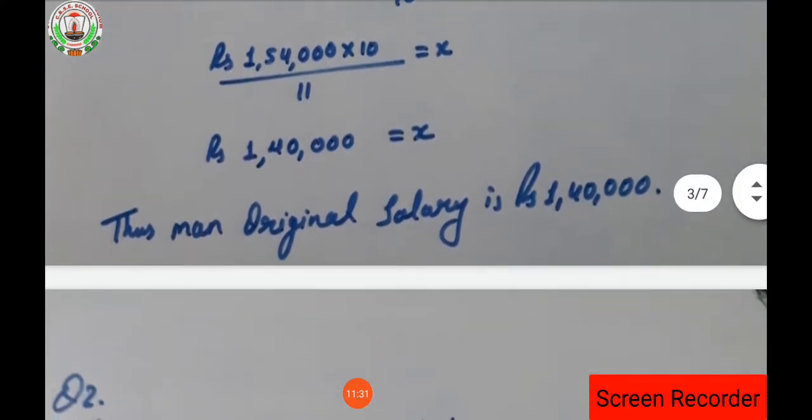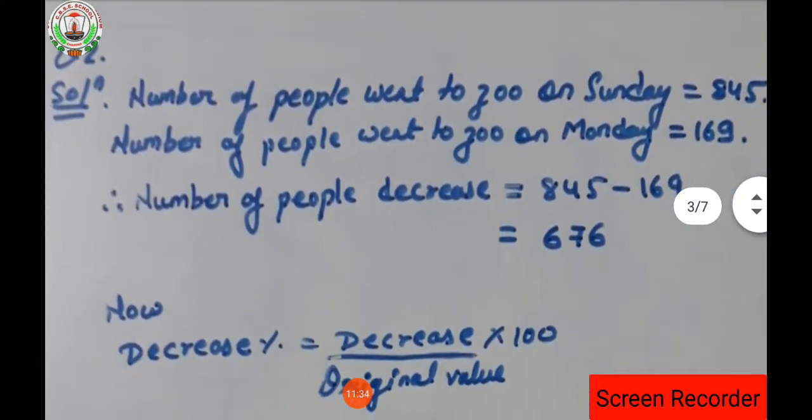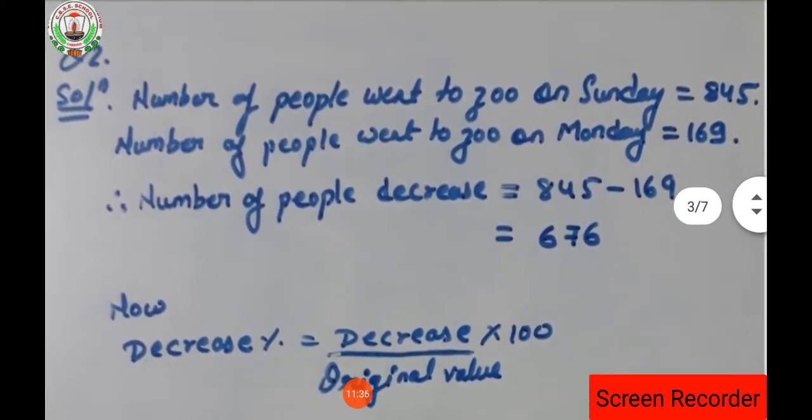Clear everyone? Now next we have question number 2. What is question number 2? Since I told you, it is talking about percent increase and percent decrease, isn't it? So first I will give you the formula for percent increase and percent decrease.